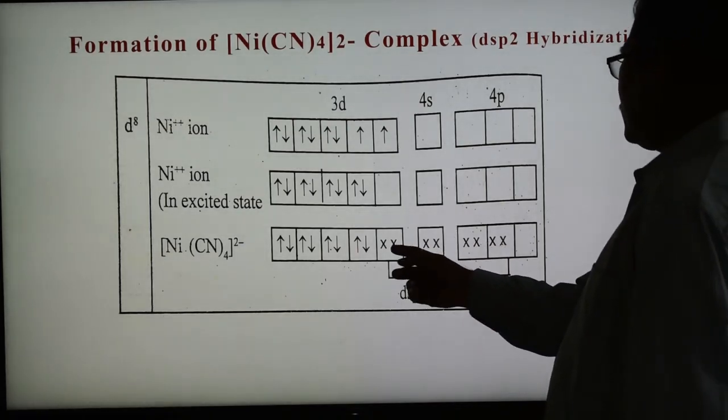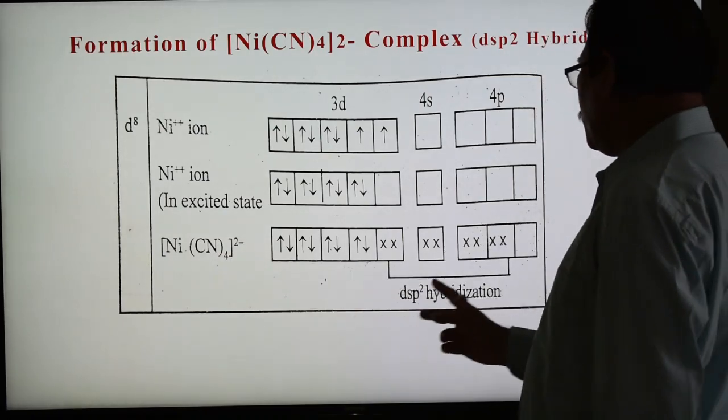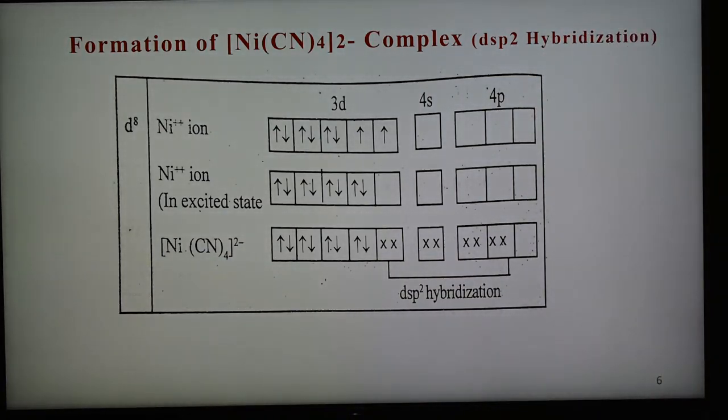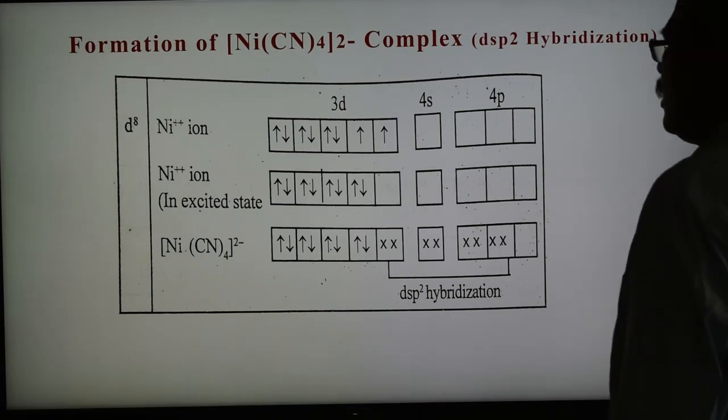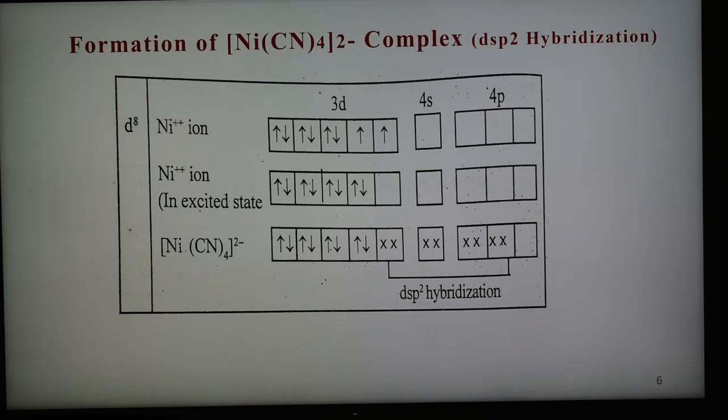And into these 4 orbitals, the 4 ligands, the cyano groups, that is the cyanide, donate electron pairs, forming the dsp2 type of hybridization. So this is the dsp2 hybridization found in the tetracyanonickel 2- complex. This is the formation of this nickel complex with dsp2 hybridization.